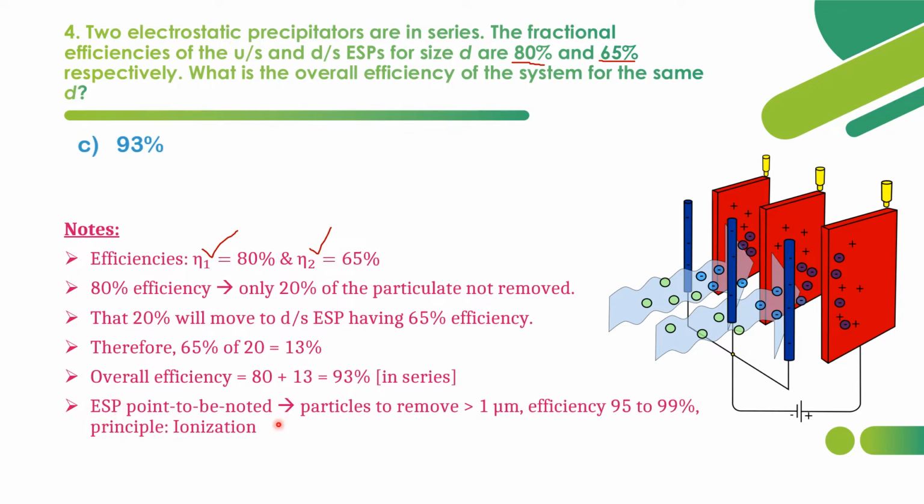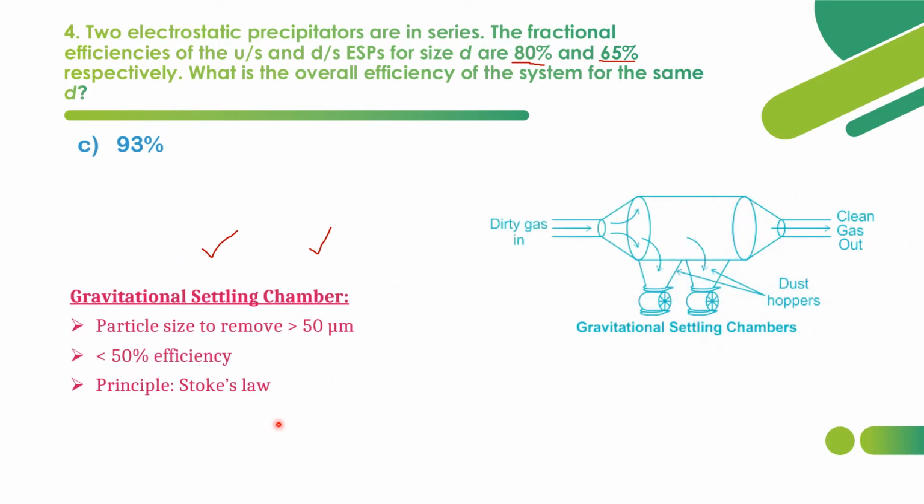Now we shall see more about other control devices. First is the gravitational settling chamber. Here you can see flue gas or dirty gas will come in, and there will be dust hoppers. Dust components will settle and be removed, and clean gas will get out.